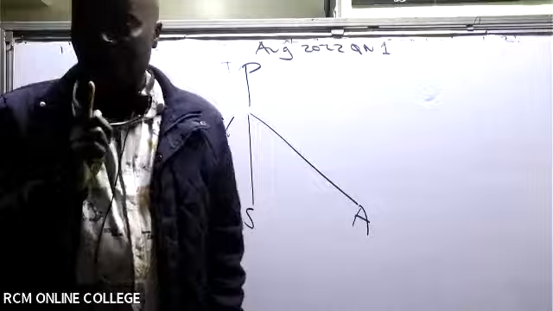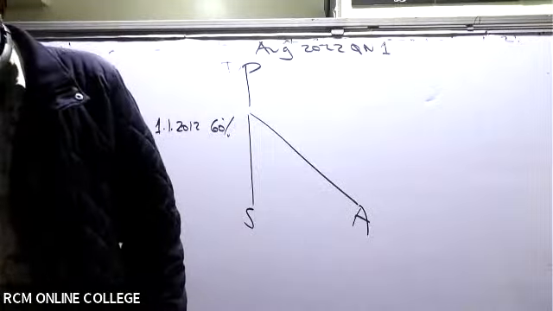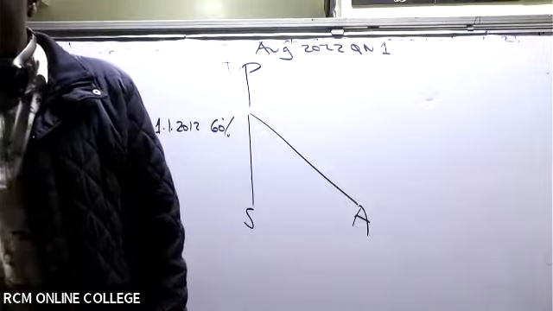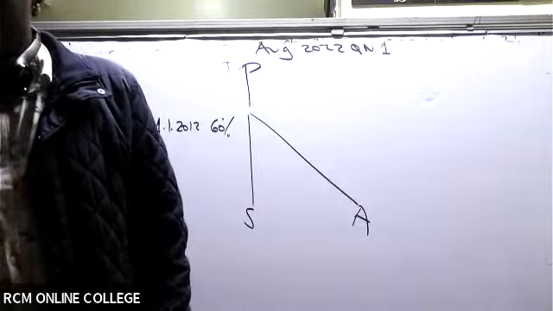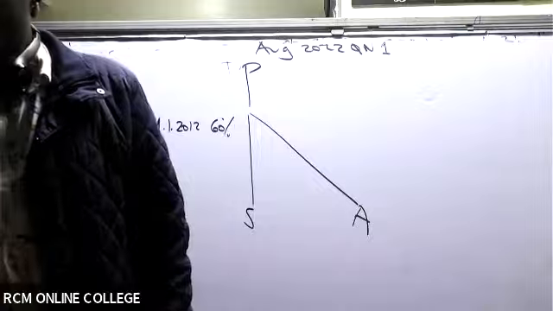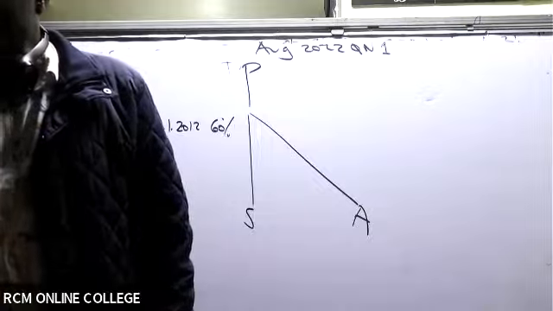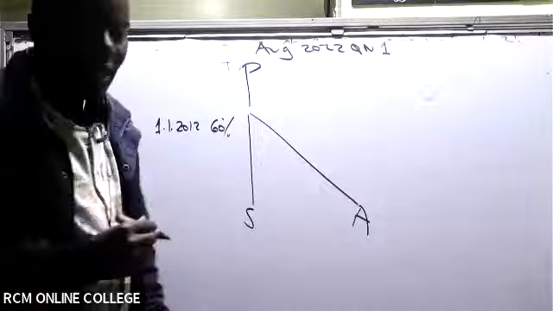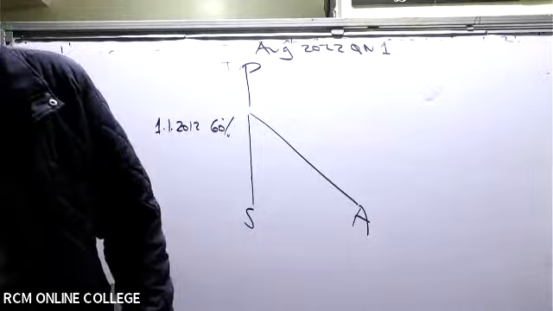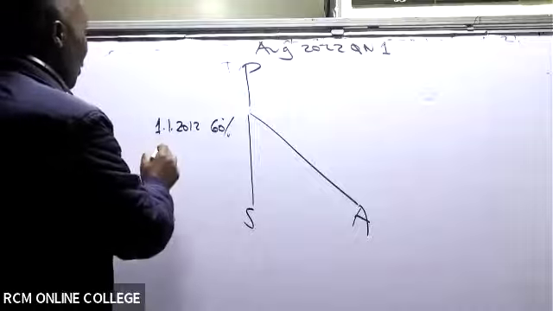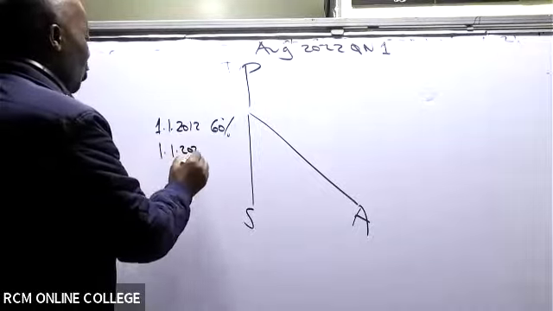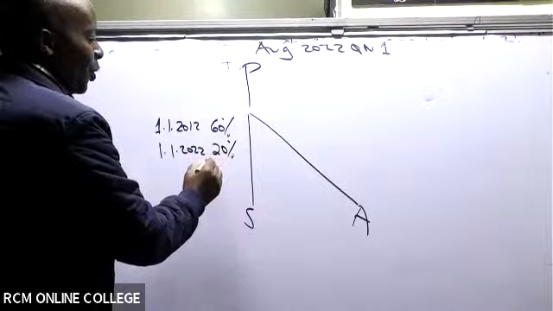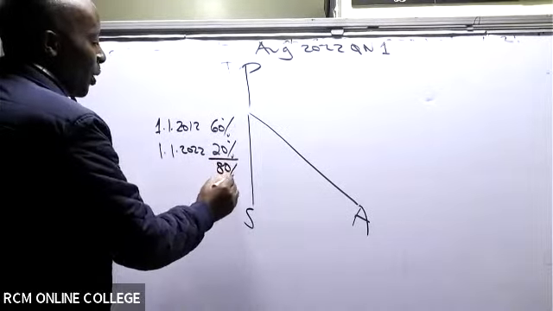It did not stop there. We still went ahead to do other things. Look at note number 2: on 1st January 2022, P Limited acquired a further 20% in S. So we have here 1st January 2022, we acquired a further 20%, giving us 80% in total.